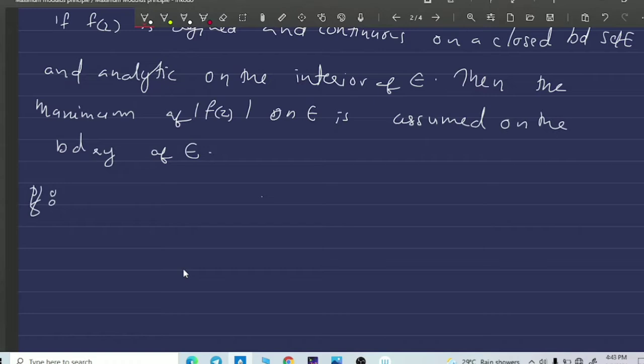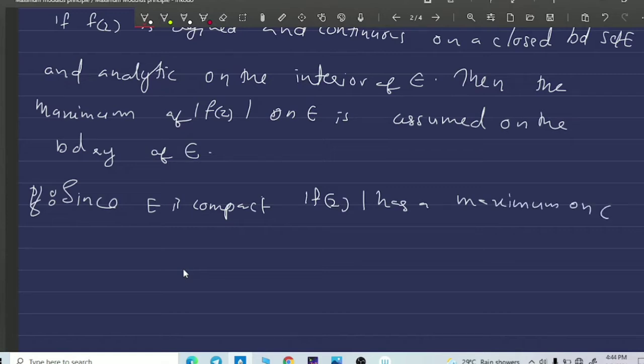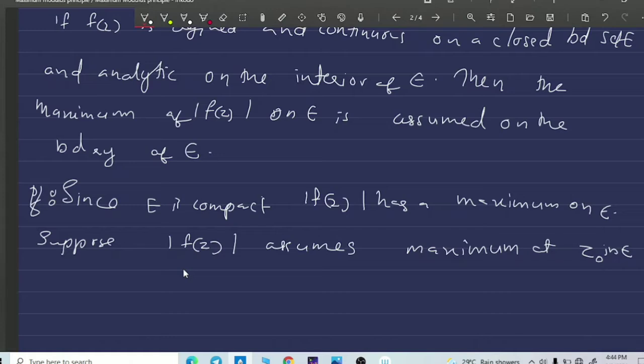Proof. Here E is a closed bounded set, so it is a compact set in the complex plane, and f of z is a continuous function on E. Therefore, since E is compact, the modulus of f of z has a maximum on E. Suppose the modulus of f of z assumes its maximum at z naught in E. If z naught is a boundary point of E, then there is nothing to prove.